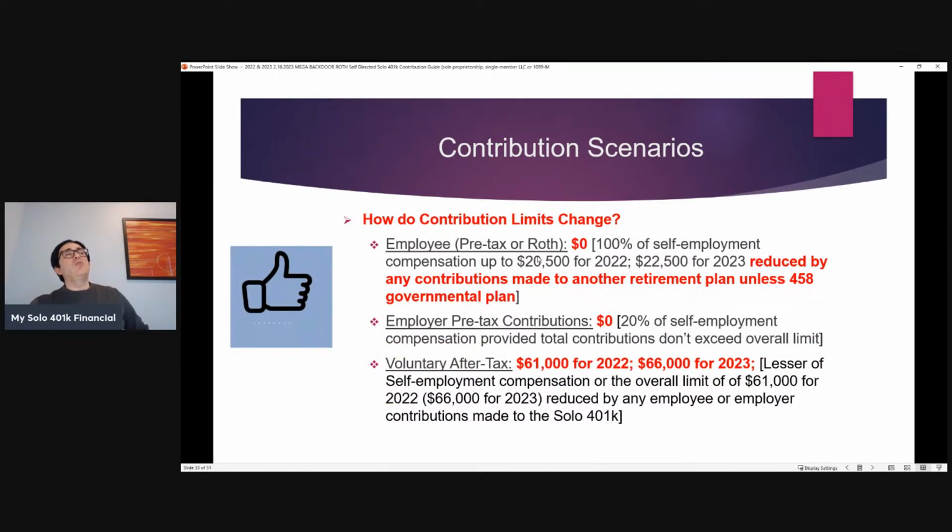So what this highlights, again, they're not able to make employee contributions because they already maxed out to the day job. They're not interested in making pre-tax employer contributions. So they just simply make it all as a voluntary after-tax contribution. So even though they're over 50, that voluntary after-tax contribution limit doesn't go up because you're over 50. So that's what this slide helps to highlight, this scenario.